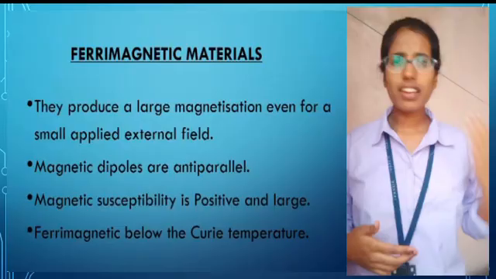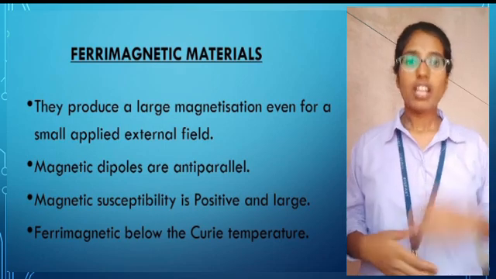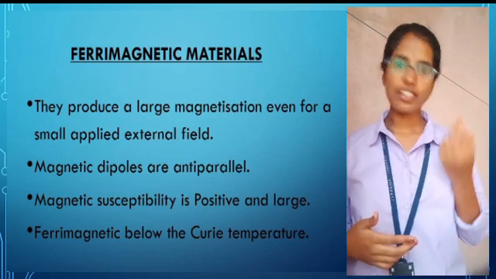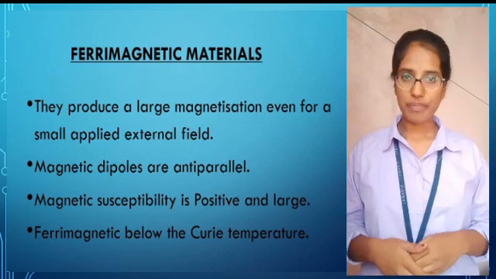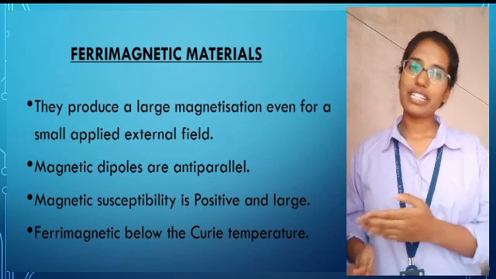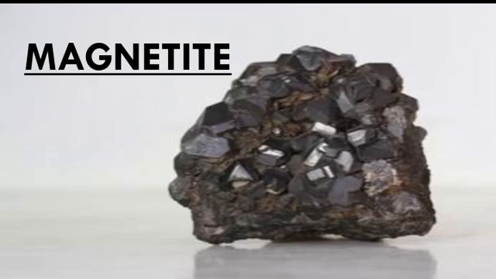Fourthly, we will discuss about ferrimagnetic materials. These materials show very large magnetization even for a small applied external field. Magnetic susceptibility is large and positive. And these materials are ferrimagnetic below the Curie temperature. Magnetite is an example of ferrimagnetic materials.